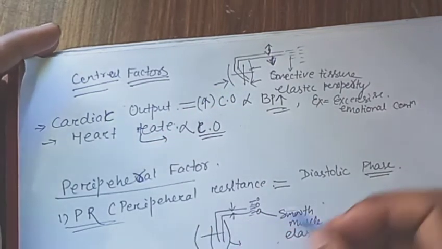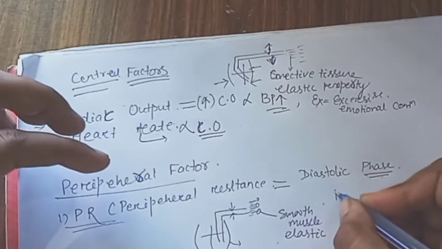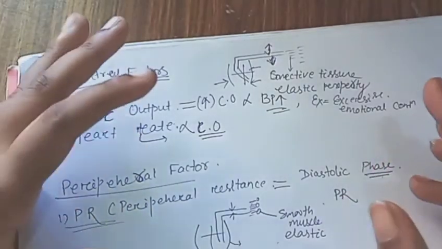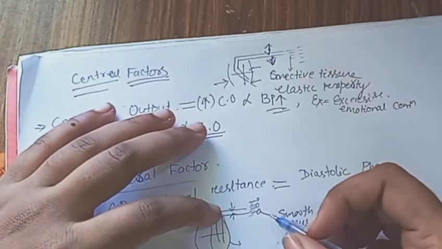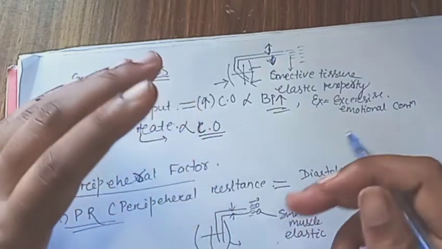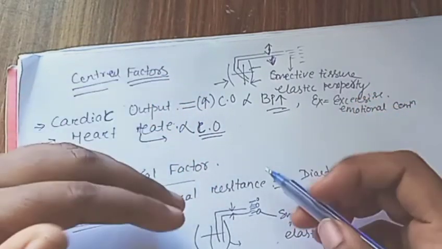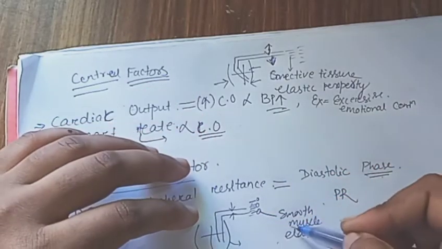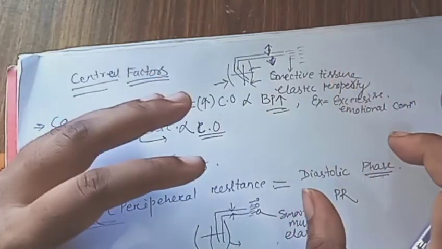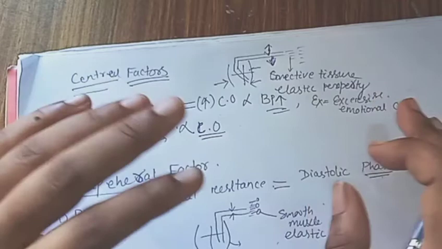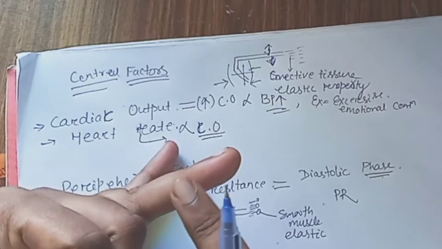So we concluded that in the diastolic phase the peripheral resistance plays the main role during blood pressure regulation, because the blood is less. When blood is less, the arterioles and the capillaries require a smaller amount of blood. This happens through the peripheral resistance, because it gives more resistance, so that blood flows less and the blood pressure is maintained. Because in the diastolic stage blood flow is less and the blood pressure will be less.